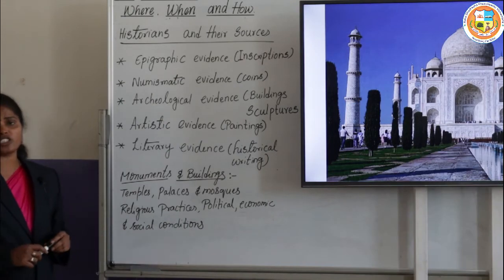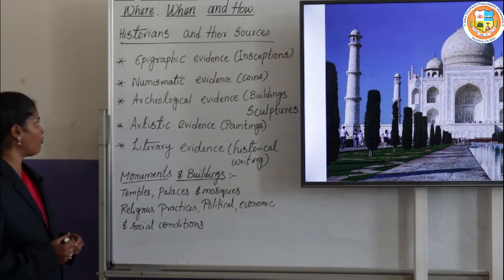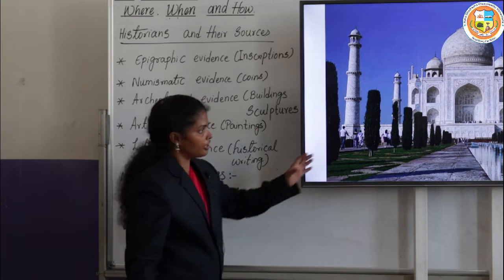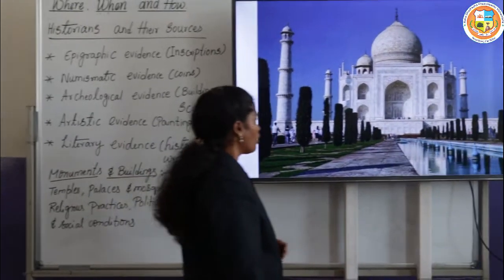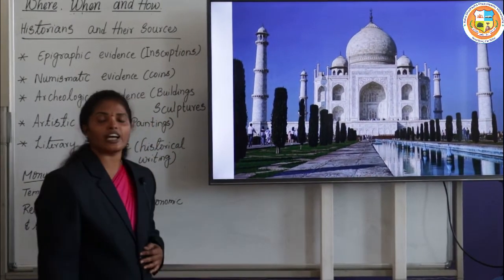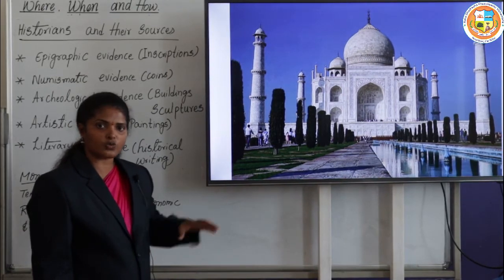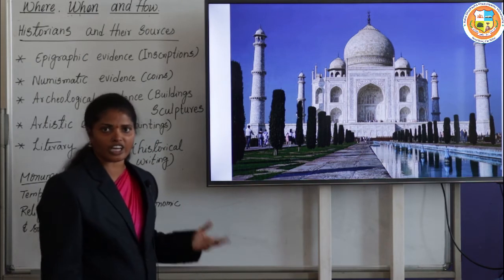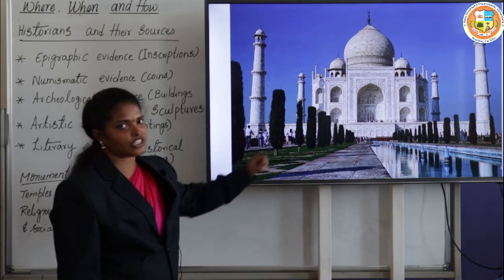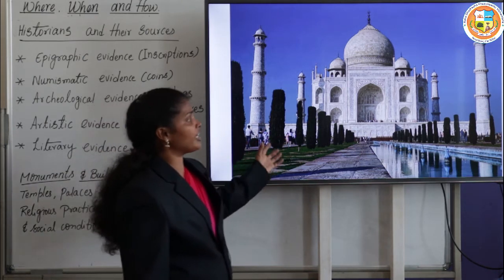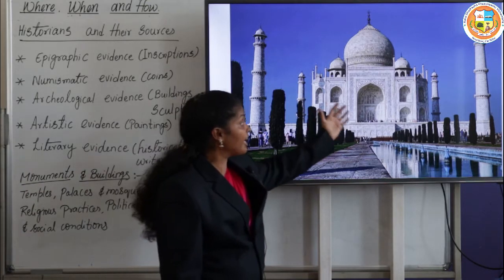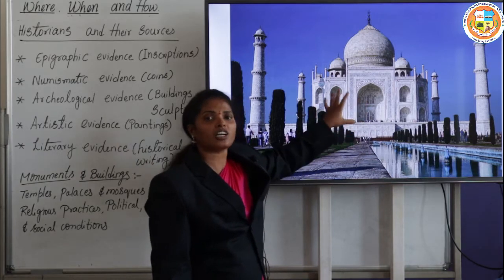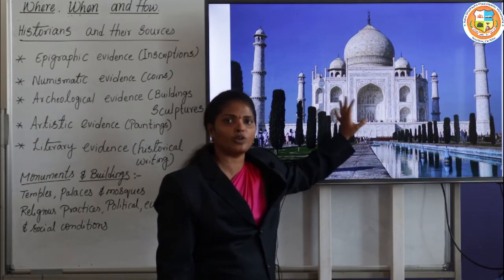Some mosques like Jama Masjid, some forts like the one in Delhi, and the Taj Mahal are monuments. These provide us information about the situation in which they were built. Like when you see the Taj Mahal, you know the story of why it was built by Shah Jahan. These provide us much information and also the financial or economic conditions during that particular ruler.